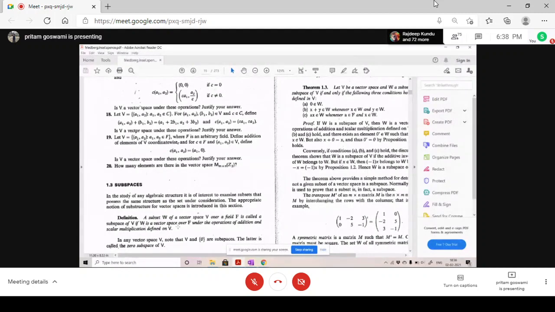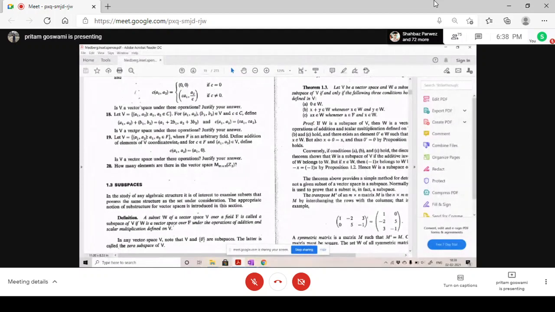Is the definition clear? Okay. Suppose there is a vector space V defined over a field F, and there is a subset W of V, a subset of the vectors which are in V. Now the concern is whether W is a vector space or not.